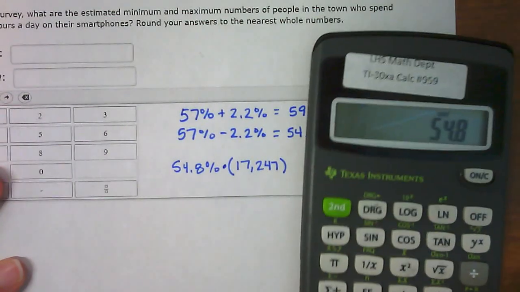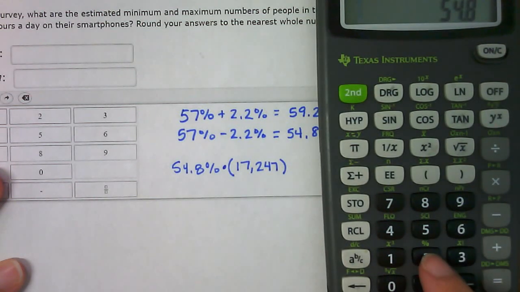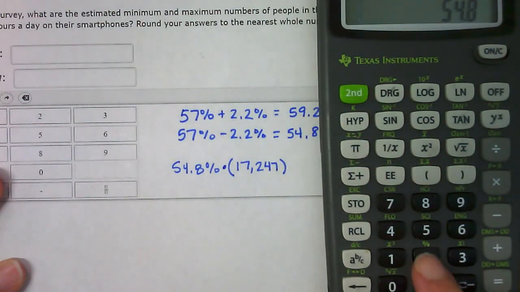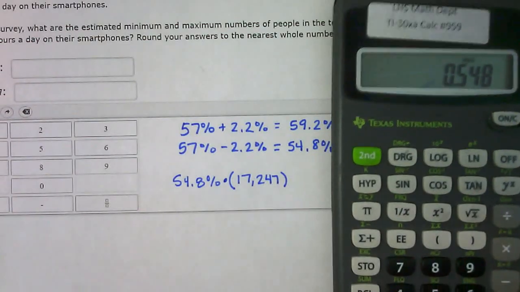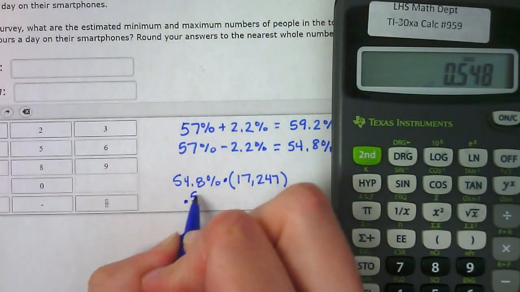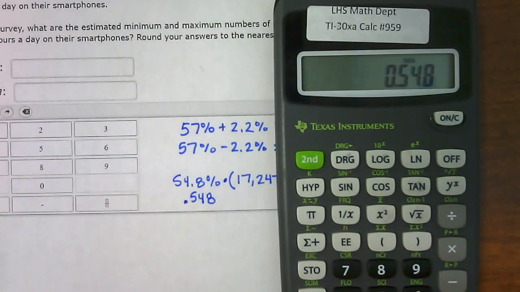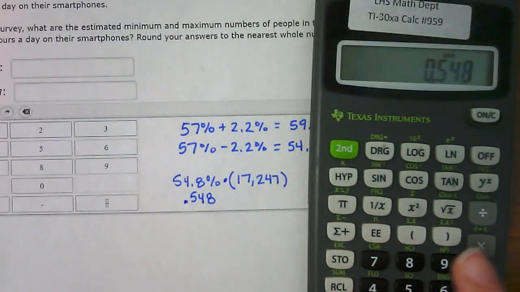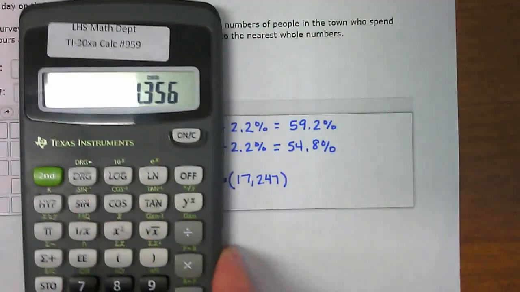If I type in 54.8, there is a percent key, it's above the 2. So I hit the green button and the 2, and it changes that to a decimal for me. Okay, if you remember your rules, you could remember that you just move that decimal place over 2 spots, and it gives you the same thing. Okay, so we do percent times 17,247, and I get this value.